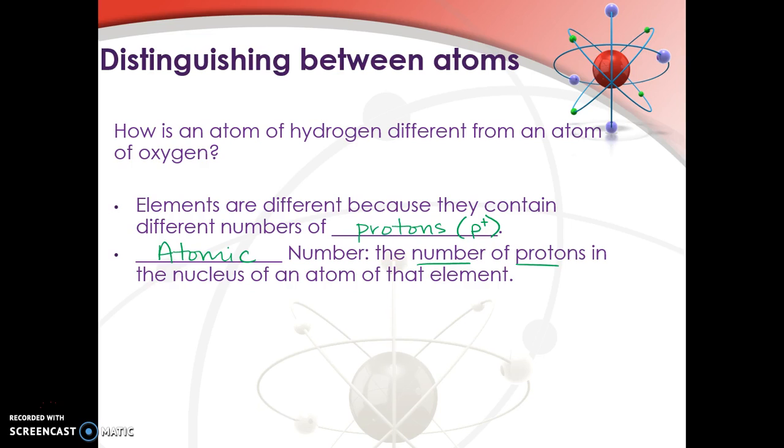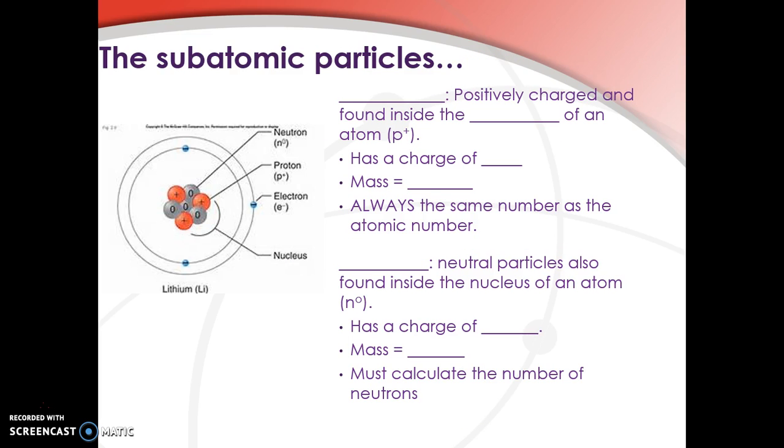Every single element has a particular number of protons. So carbon has 6 protons. No other element has 6 protons. Nitrogen has 7, hydrogen has 1, oxygen has 8. No other element has that same number of protons. Okay, so let's talk about the subatomic particles.